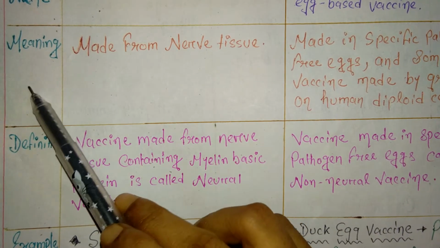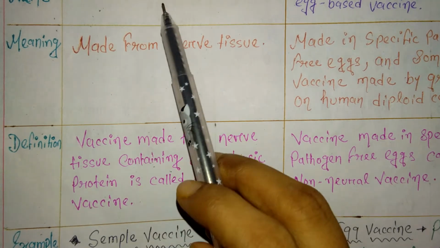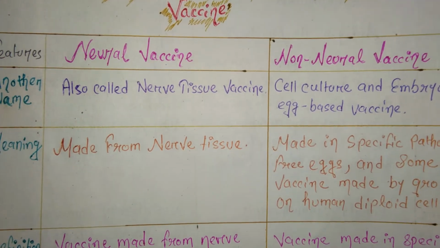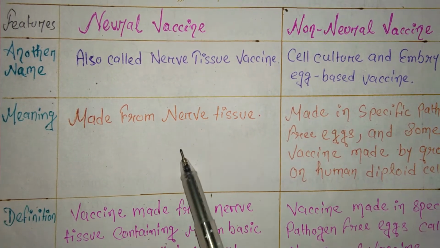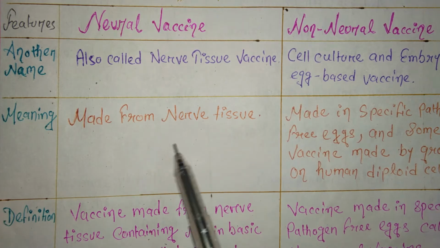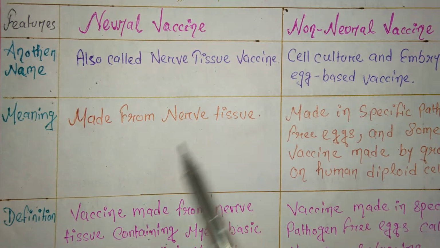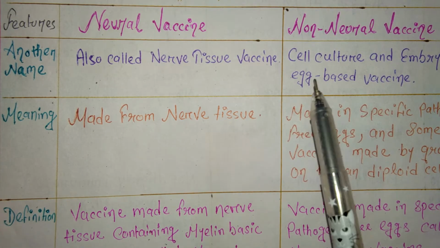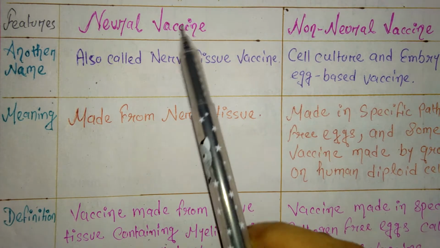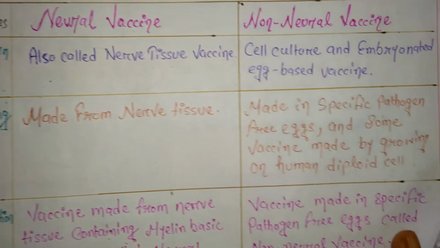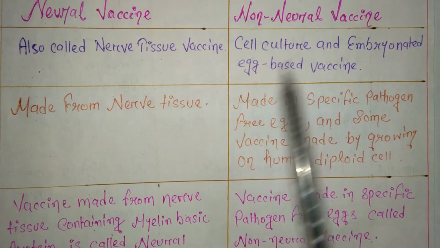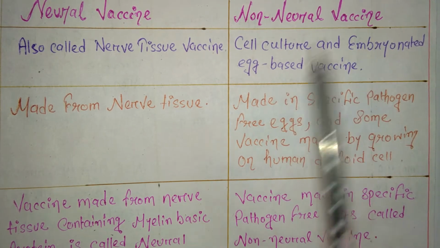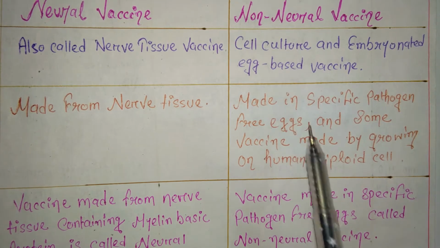Okay, next point is the meaning, after the other name. Neural vaccine is made from nerve tissue. It is created, produced from the nerve tissue of other animals like mouse, like sheep. From other animals' nerve tissue we will make neural vaccine for us, for humans. Non-neural vaccine means we will not use nerve tissue from other animals, we will use eggs or cells.